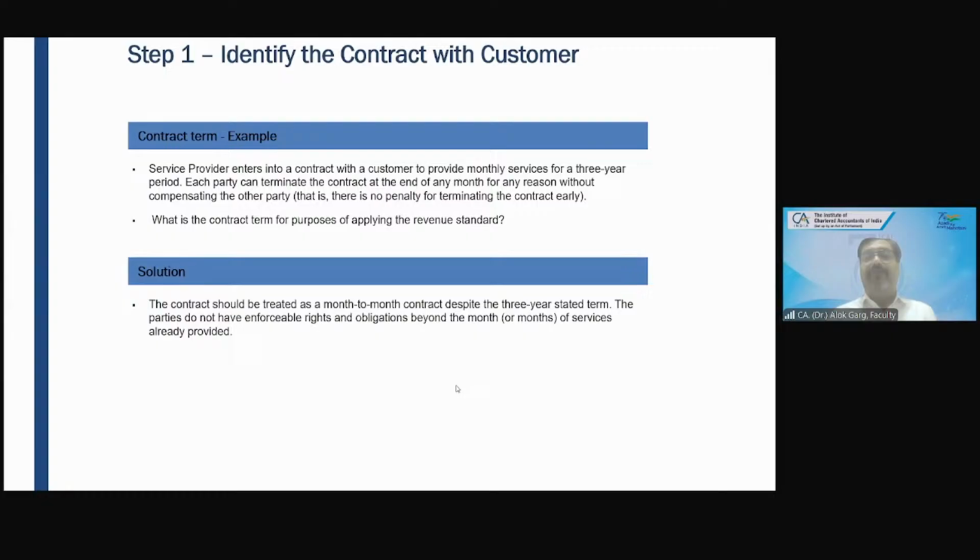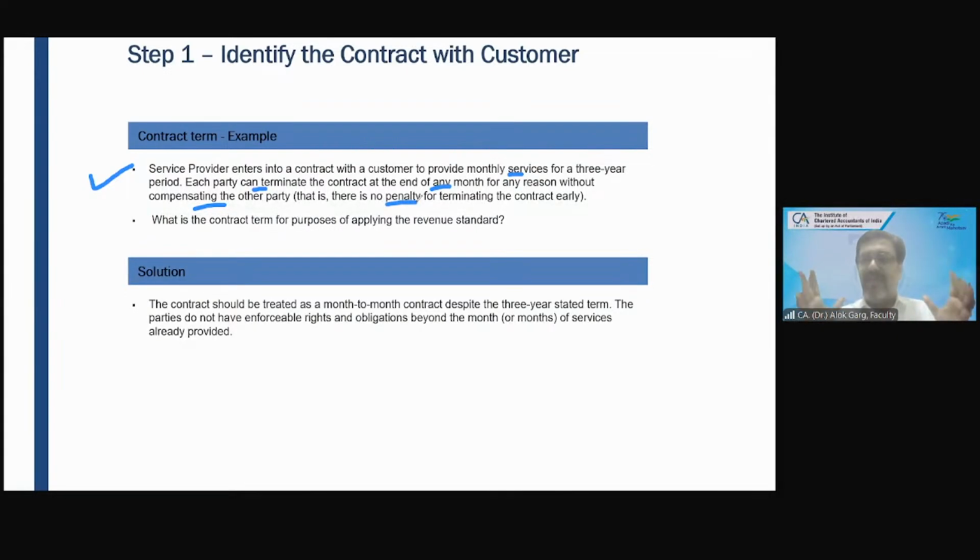Yes, friends, example of contract term. These are the basic things. A service provider enters into a contract with a customer to provide monthly service for a 3-year period. Each party can terminate the contract at the end of any month for any reason without compensating the other party. That is, there is no penalty for terminating the contract early.